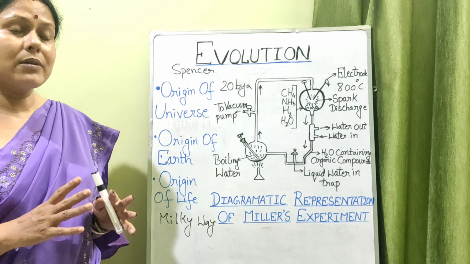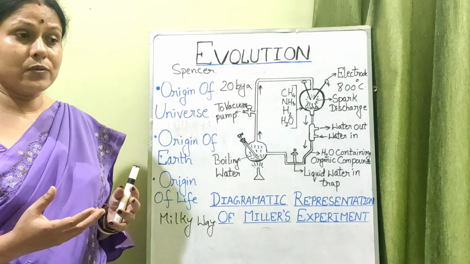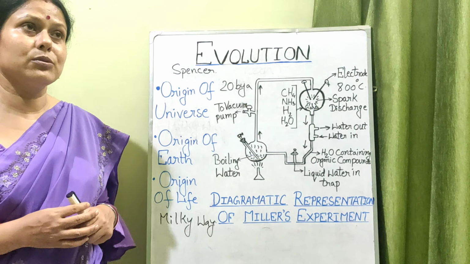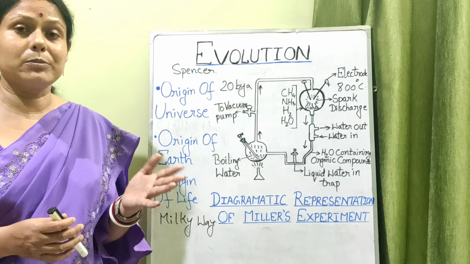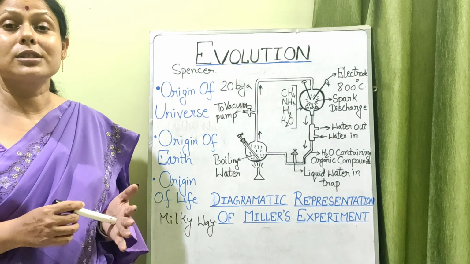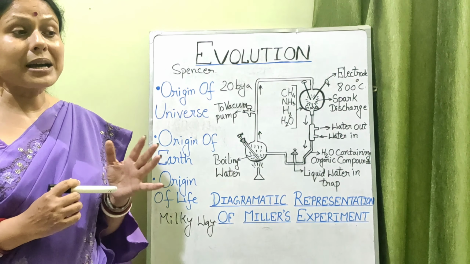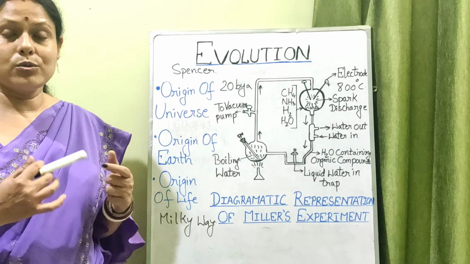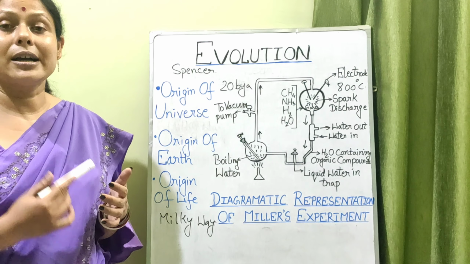So that is how our solar system was formed and Earth was formed. During that period of time, there was no atmosphere. Even if it had an atmosphere, it did not have oxygen in it. The maximum gas which was found, the element, was hydrogen.